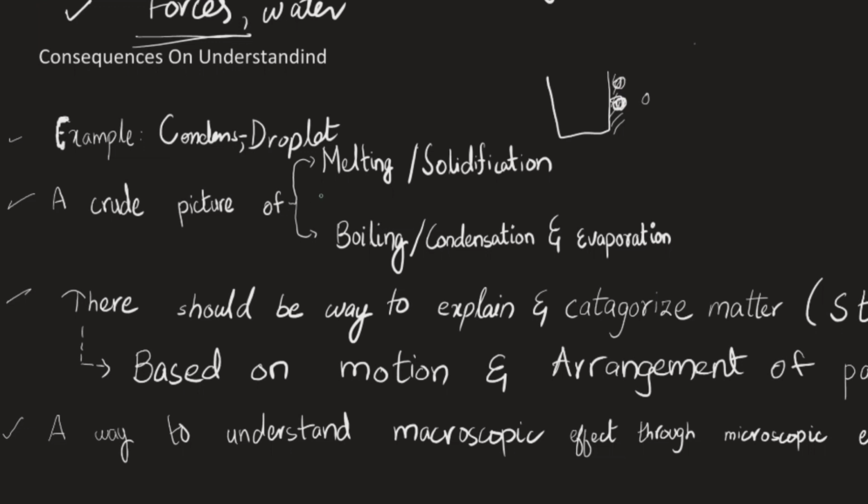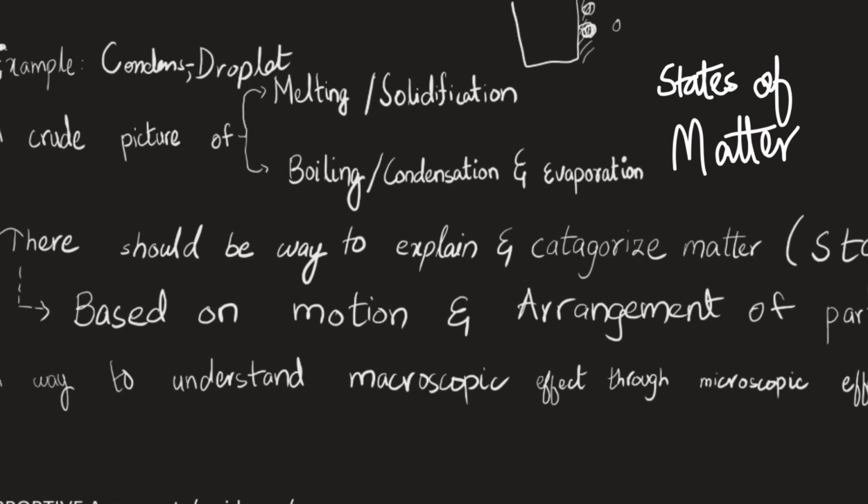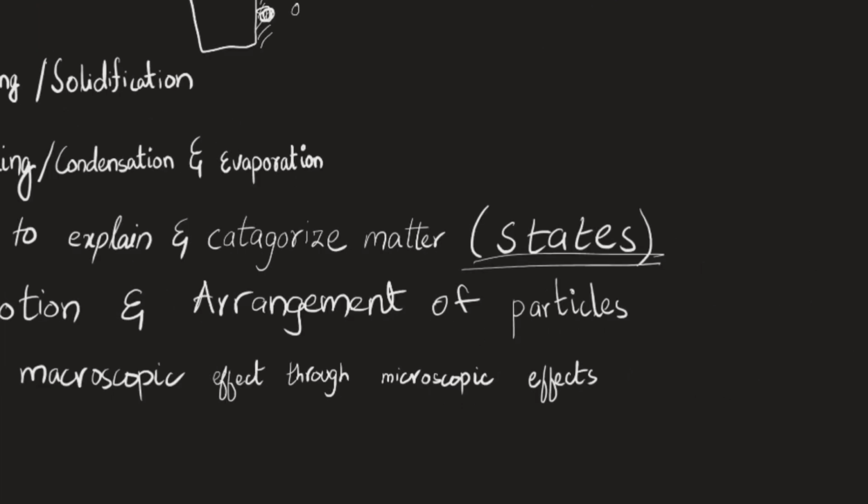So we now do have a crude picture of what these are. And because of these, we know that there should be a way to categorize rock, water, and then any liquid. And why just keep it moving forth without actually defining what these are or how their arrangement and their motion are going to determine what they physically would look like or feel like?